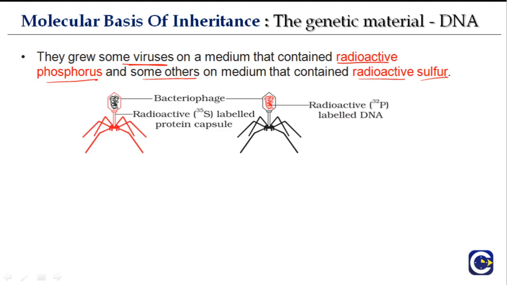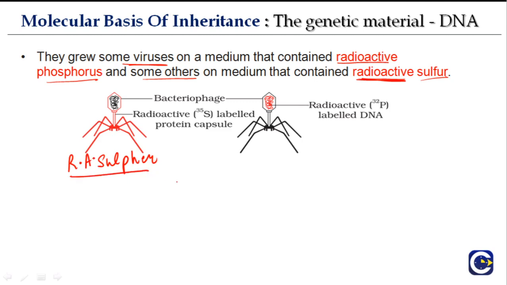What do we mean by radioactive? Radioactive means they have radioactivity, and this can be detected later. So they took certain bacteriophages, and some of them they grew on radioactive sulfur containing media.